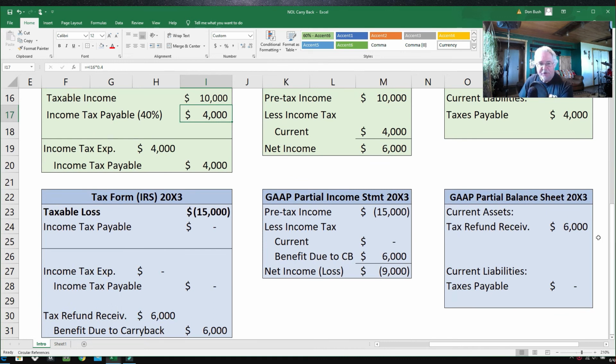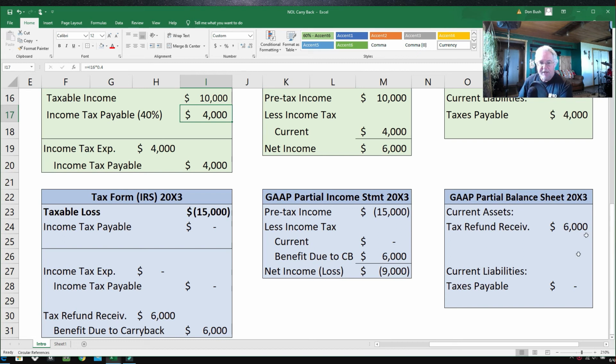And of course, if need be, we don't need to in this situation, but if we did, we could carry our losses forward too. And by the way, these rules and laws change from time to time. I remember when I was in school a long time ago, it was that you could carry back losses 3 years and carry them forward 7 years. So things have changed quite a bit.